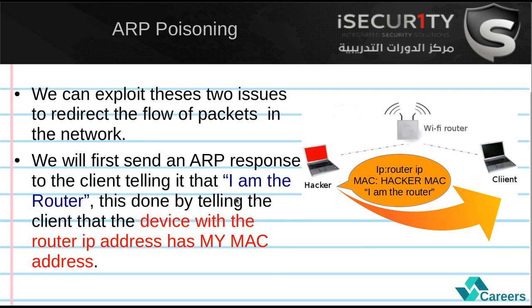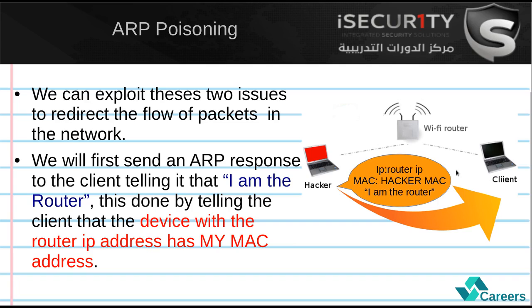So what we are going to do is send an ARP response to the client, so we can send responses without the client asking for them. The client didn't ask for anything, but we can still send it a response. We're going to say that my IP is the router IP. So the router, for example, has 192.168.1.1.